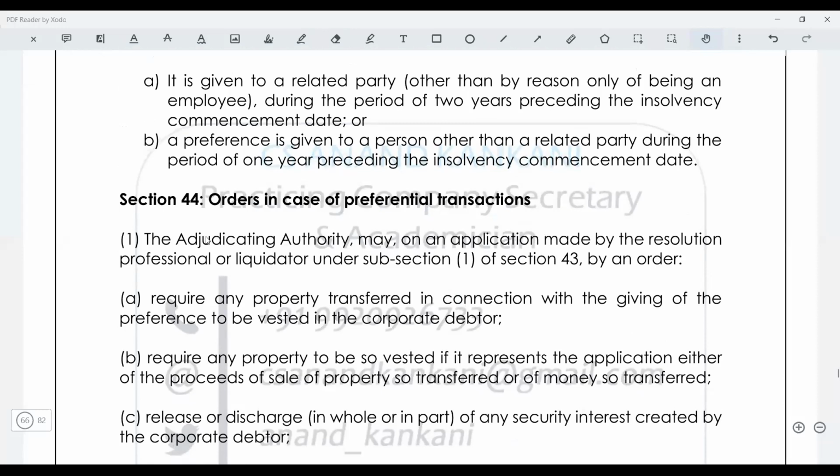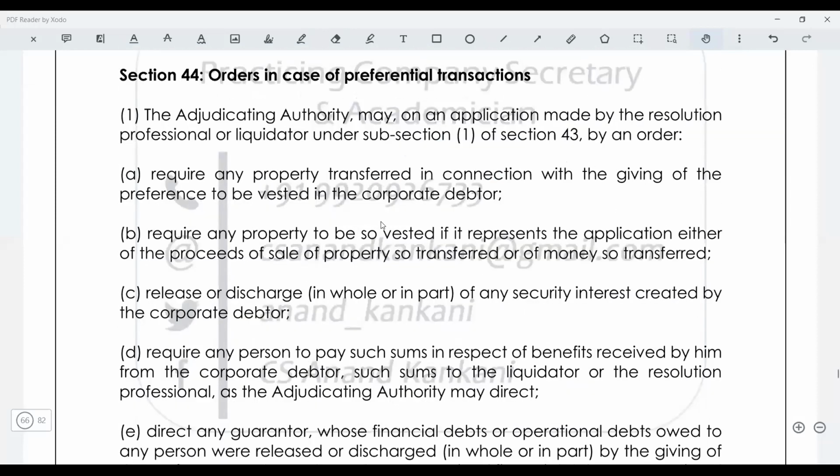What order would be passed? So the adjudicating authority may, on the application of the resolution professional or the liquidator, by order require that the property which was transferred should be given back to the corporate debtor. Do you understand? The assets will now be given back to the corporate debtor, or require the property to be vested if it represents the application, either the proceeds. So now just see, let's say the other person to whom this asset was transferred, the preferential transaction was done. The corporate debtor has given my asset to Mansi, and it's a preferential transaction that I have done. Now the court will ask Mansi that please give the asset back.